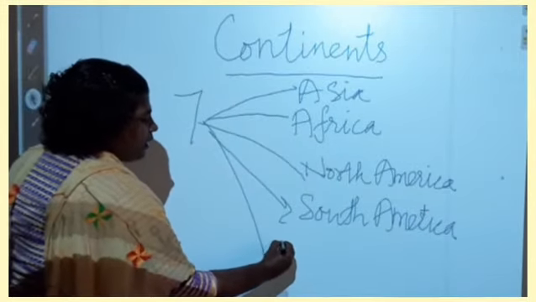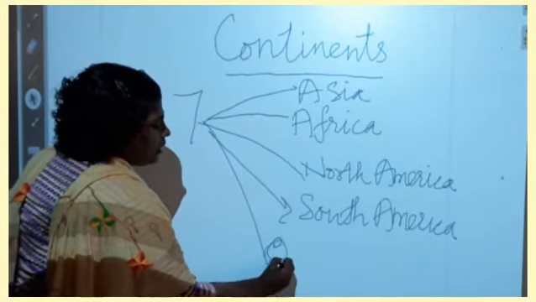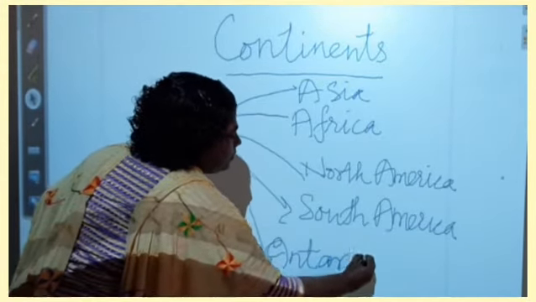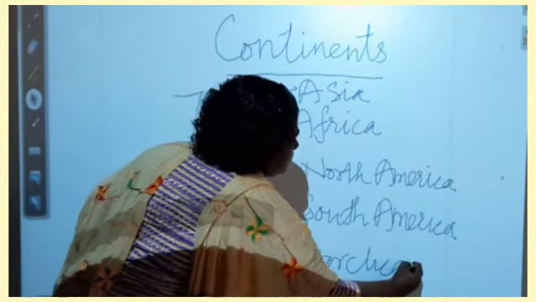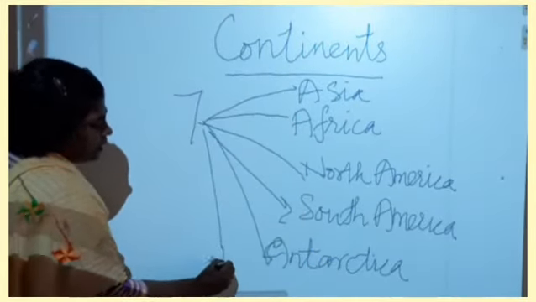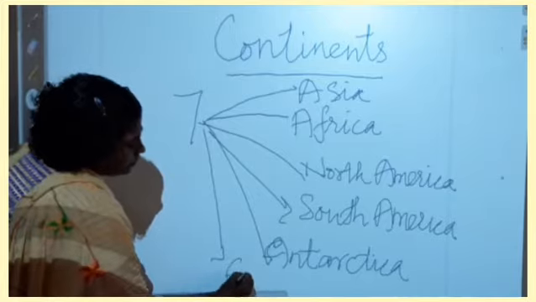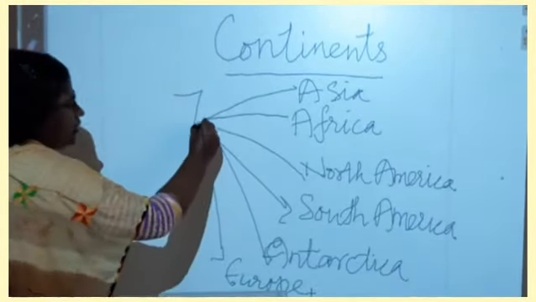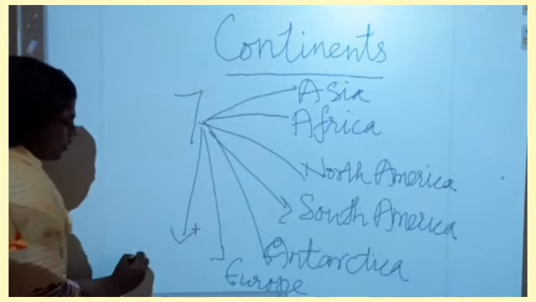The fifth continent is Antarctica. The sixth continent is Europe. And the seventh continent is Australia.